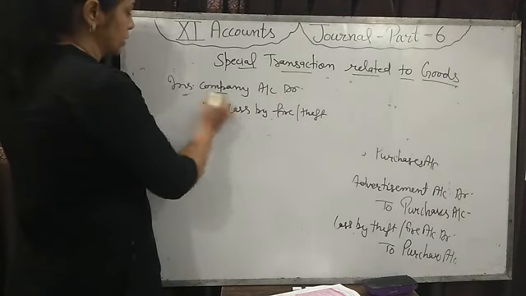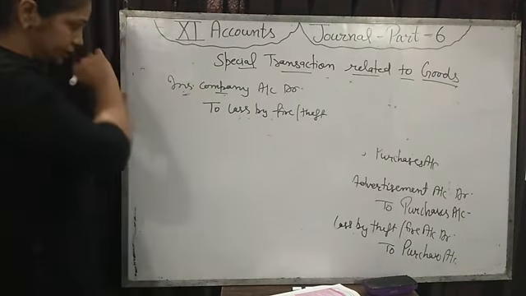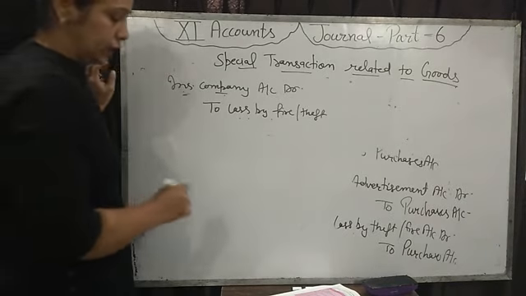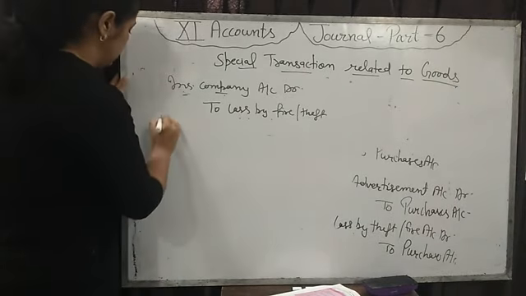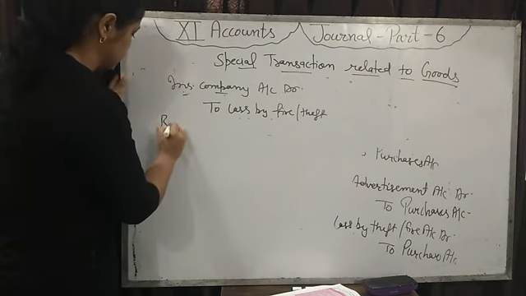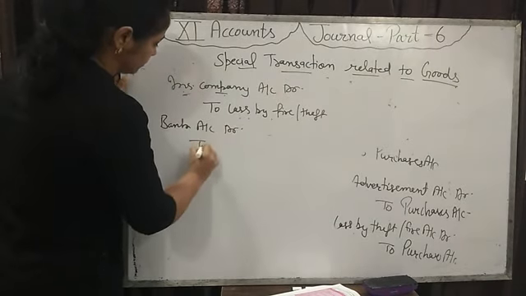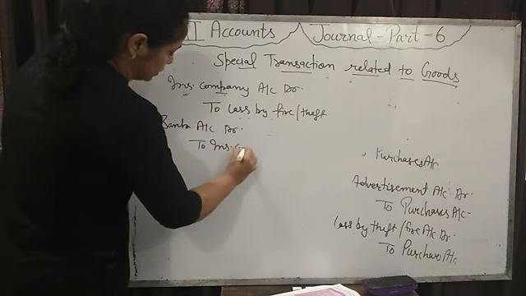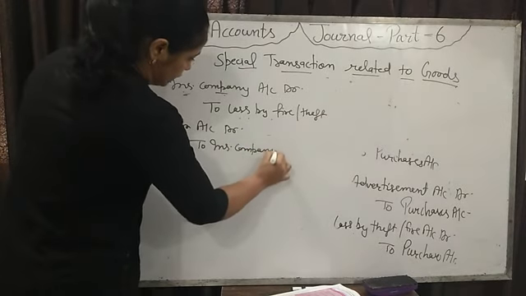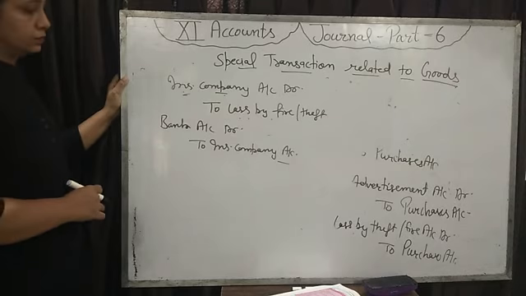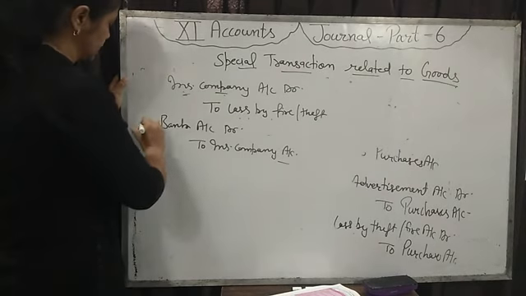Why is loss credited? Because of the insurance company. Okay, when the insurance company pays money, then which entry will be passed? Bank account debit to insurance company account. When will this entry be passed?